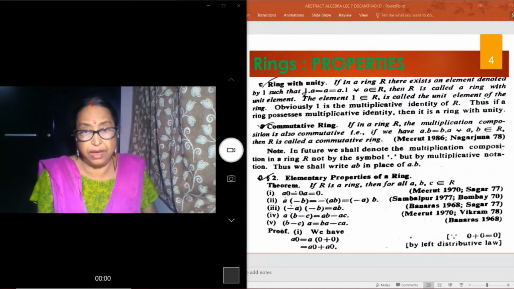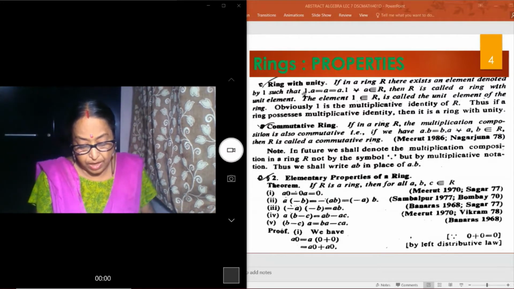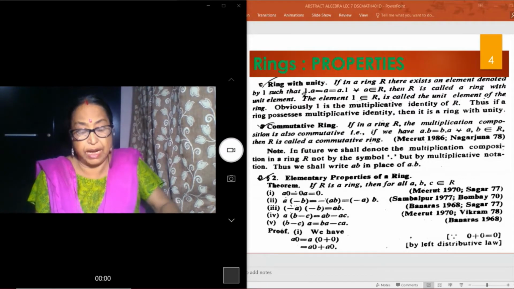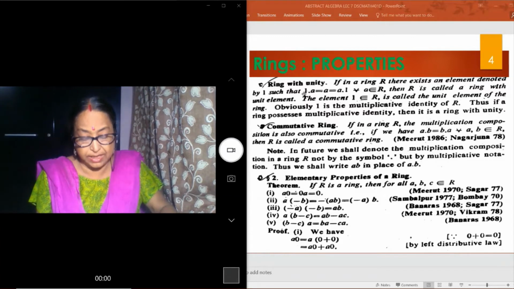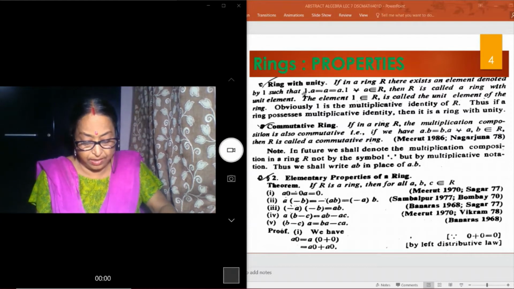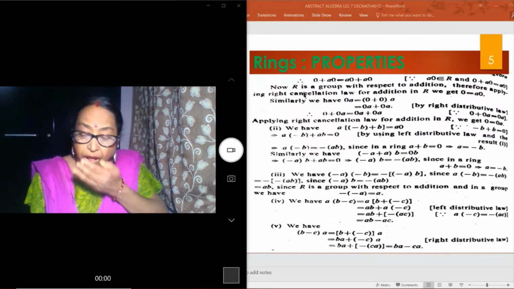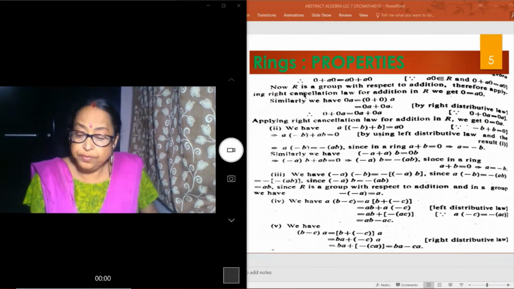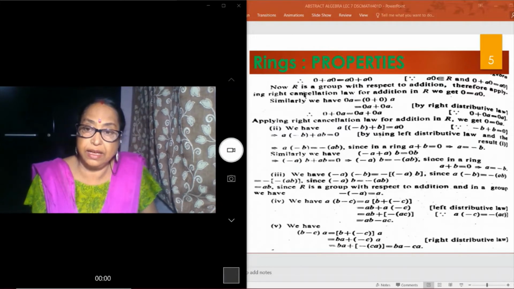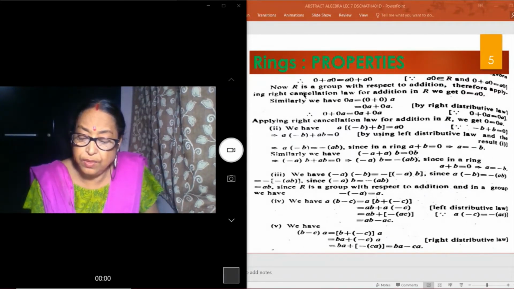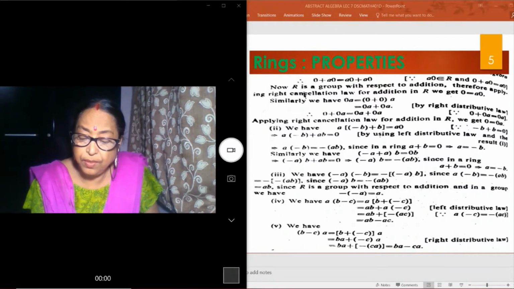So a·0 can be written as a·(0 + 0), that is a·0 + a·0. So we can write the left hand side as 0 + a·0 = a·0 + a·0.